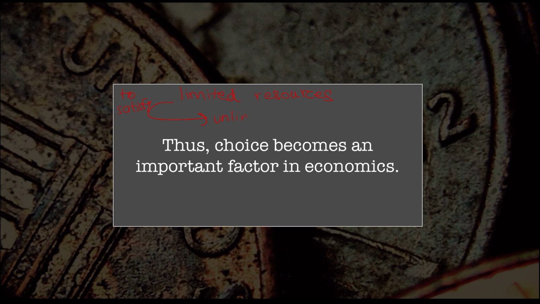There seems to be an imbalance here. So choice becomes a very important factor. In fact, choice itself is the problem here in economics. It's a huge problem and the basic economic problem. So limited resources and unlimited wants equals choice, and there's a lot of things that we need to choose, right? First of all, what to produce. We already understand why to produce, it's to satisfy human wants, but we need to know what to produce. We need to know how to produce. We need to know whom to produce. So this becomes very, very important to learn.